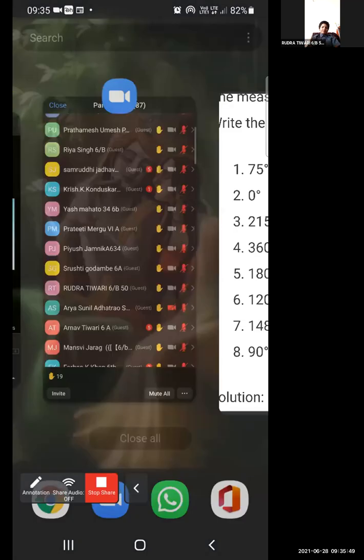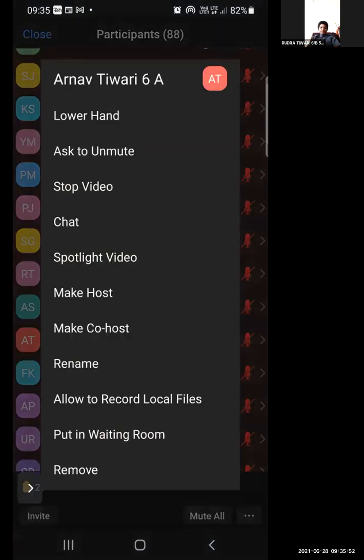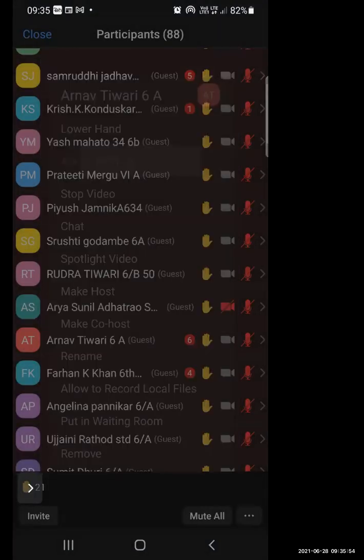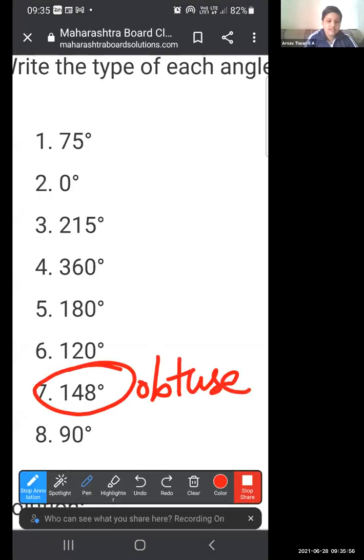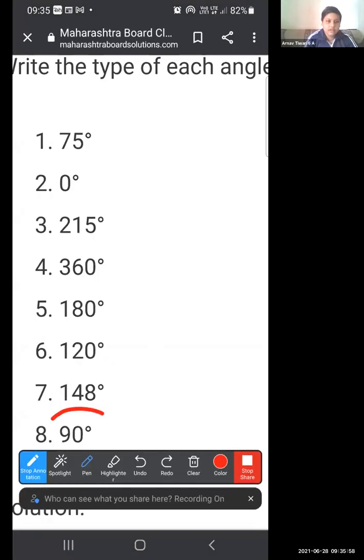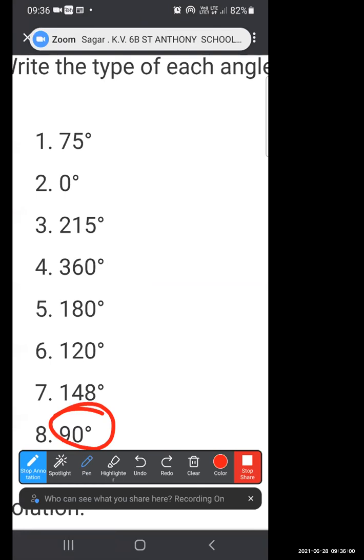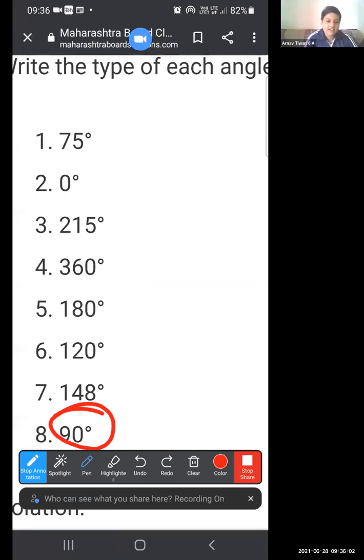Next is Arnav. Arnav, I have unmuted you. Will you please help us with this 90 degree? Teacher, this is right angle. It is so simple. 0 degree, 90 degree or 360. 0 degree means zero angle. 90 degree means right angle.